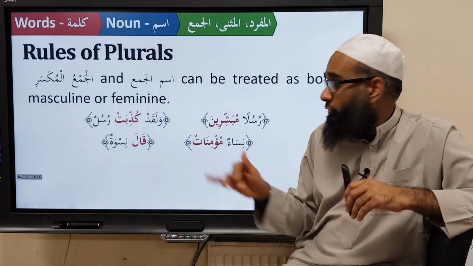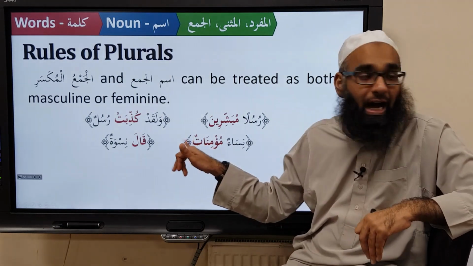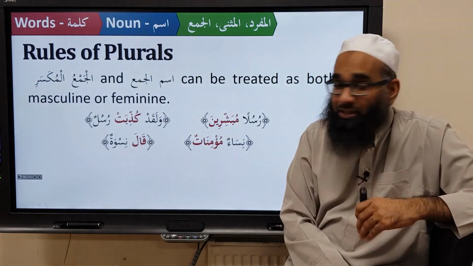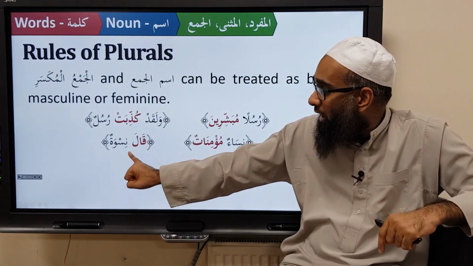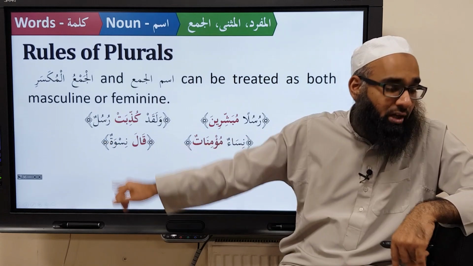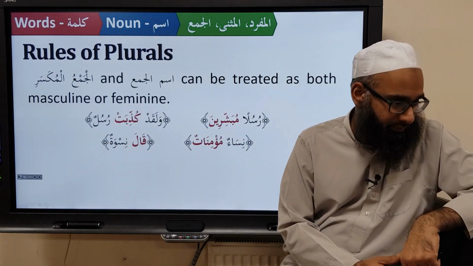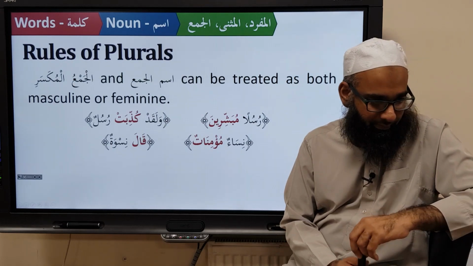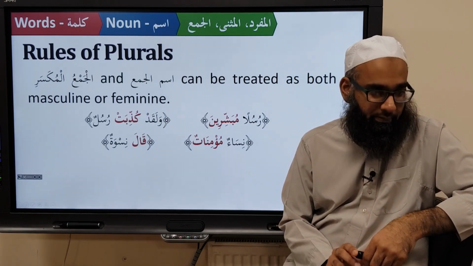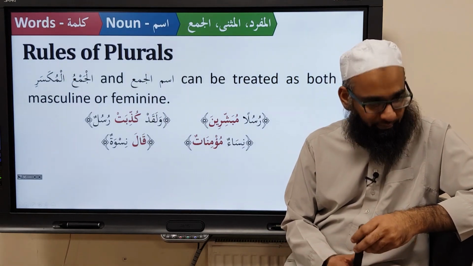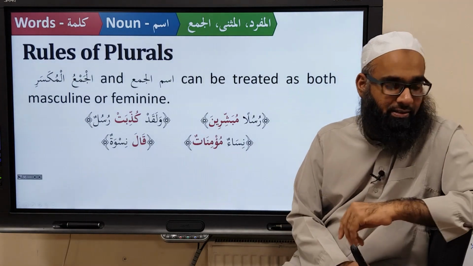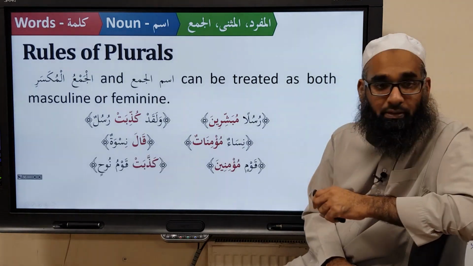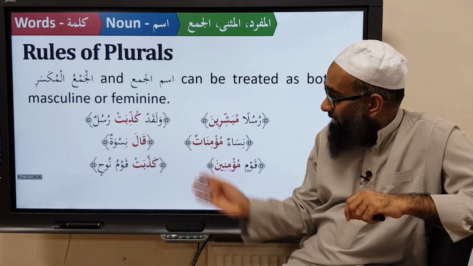So now we can treat it as feminine plural. That's why you have mu'minatun. And we can also treat it as singular. So you have qala niswatun, not qalat niswatun. So if it's feminine, it would be treated as masculine singular. So they're flexible in these. That's another plural.